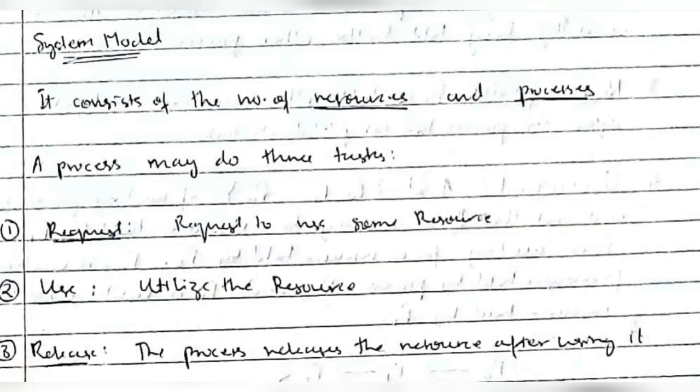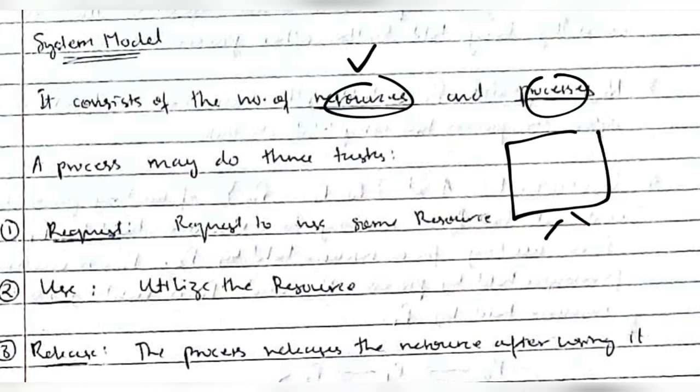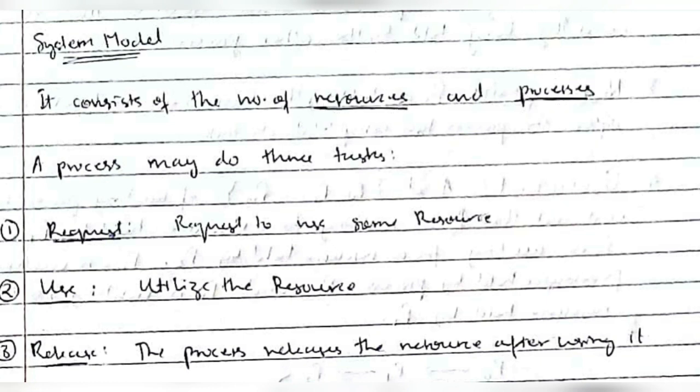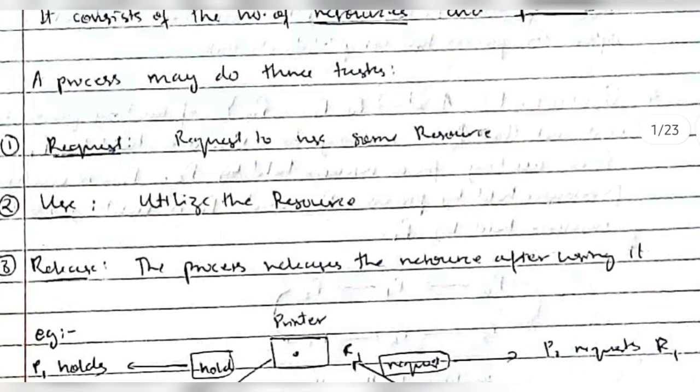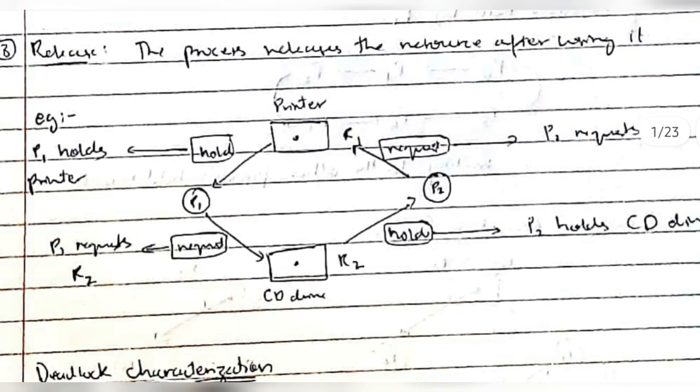System model means in the computer there are two things, resources and processes. For any task to happen there should be resources, that means data and information, and processes to be applied on that. So a system model consists of resources and processes. Now a process can do three tasks. First, request the resource; second, use the resource; and third, release the resource after it is over.